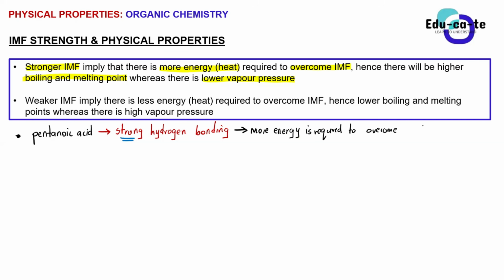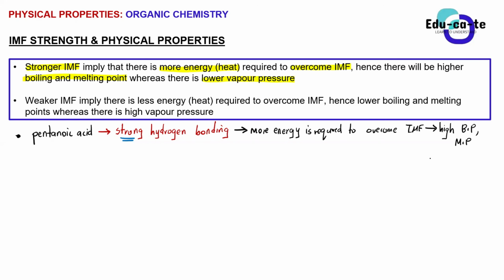And if we are requiring more energy, it means that we will take longer to boil. So it means that you're going to have a higher boiling point. We are also going to have a high melting point. Guys, remember, boiling point and melting point, they are directly proportional. They just go hand in hand, because all of them just require you to overcome the intermolecular forces. So if you take more energy to overcome the intermolecular forces, it means that that compound would have a higher boiling point. It will take long for it to boil. Are you guys getting the sense?